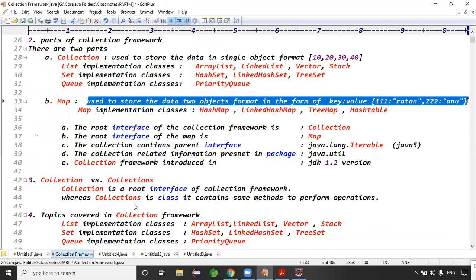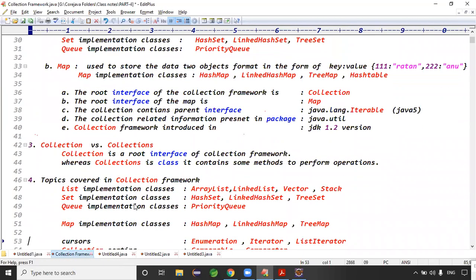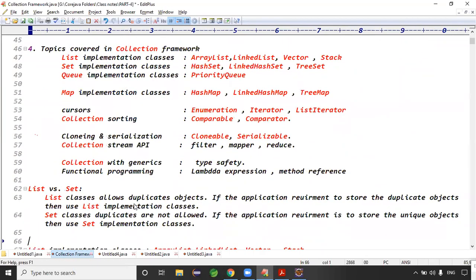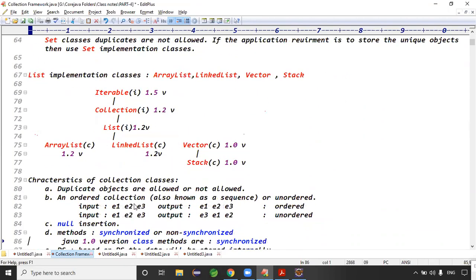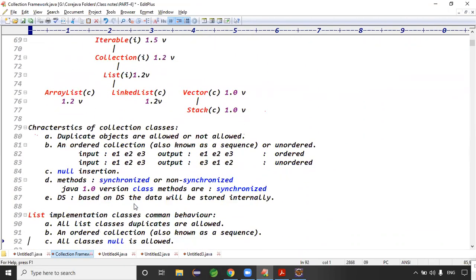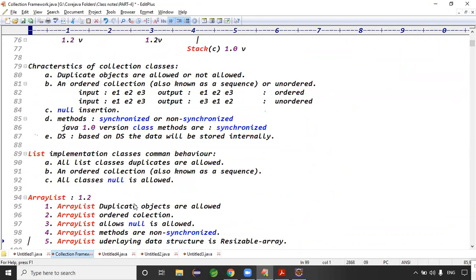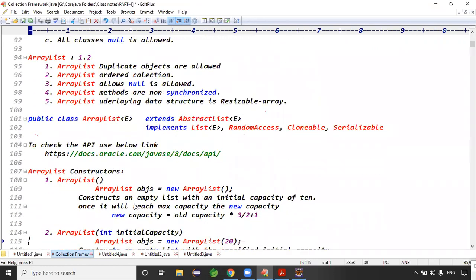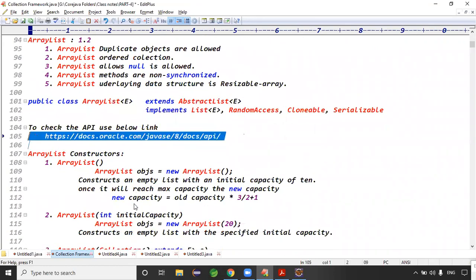Topics covered: list versus set. We already made the example. Ordered collections. Set two implementation classes. ArrayList we are done. To check the API documentation, use this link here.